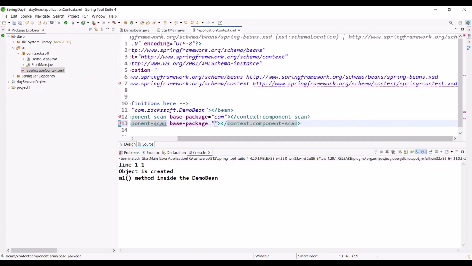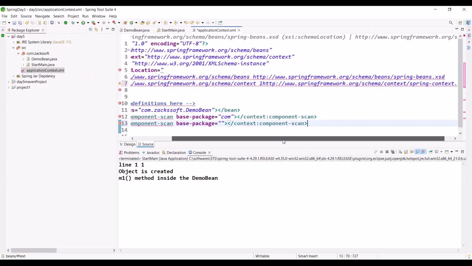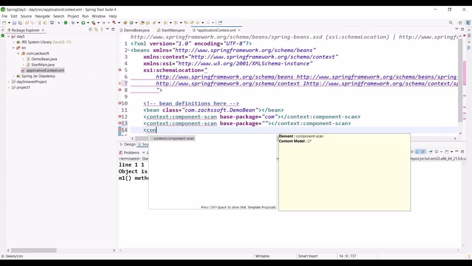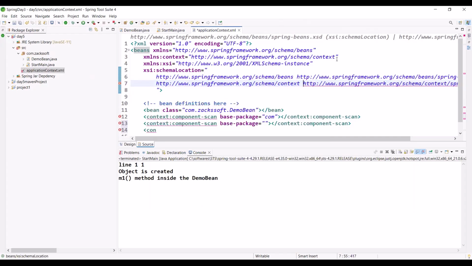For example, let me do some mistake here, like context 1. Now observe. Let me search like context. Component scan. Save.